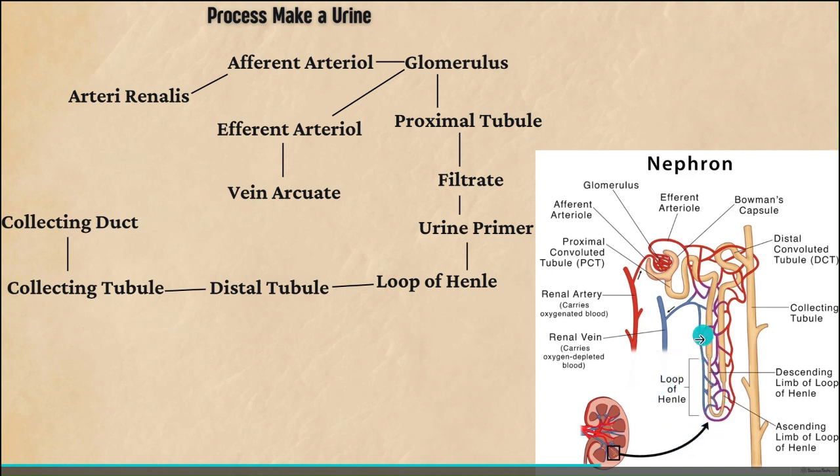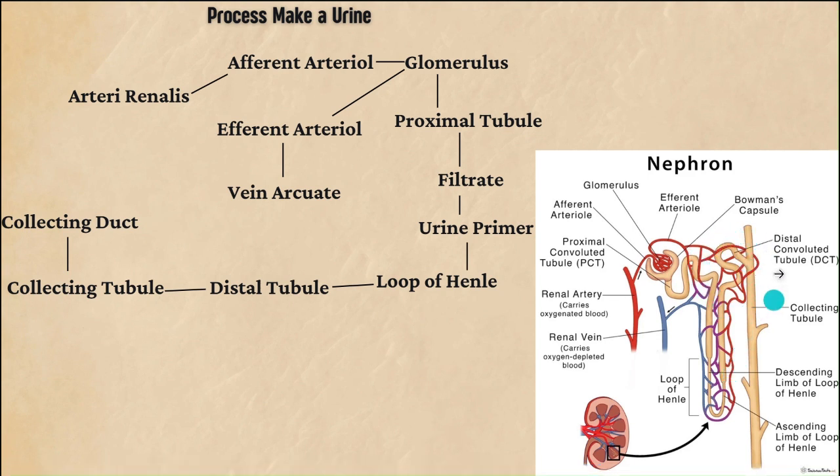The now concentrated fluid moves to the distal tubule, where some remaining waste products are secreted from the blood into the fluid, completing the waste removal process. Finally, the fluid enters the collecting tubule to form the large collecting duct.